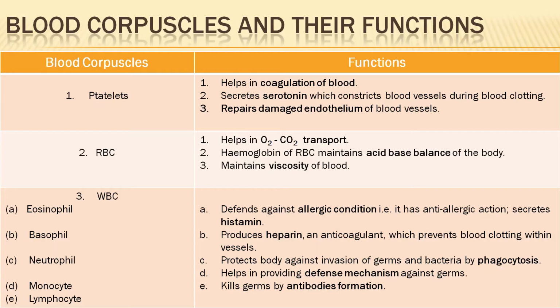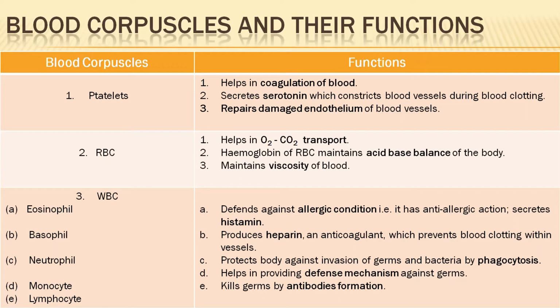Fine. Now we'll move on to the functions of different blood corpuscles. Platelets help in the coagulation of blood. They secrete serotonin, which constricts blood vessels during blood clotting. When any part of our body gets wounded or cut, the blood vessel gets ruptured, and from there the blood oozes out, right?